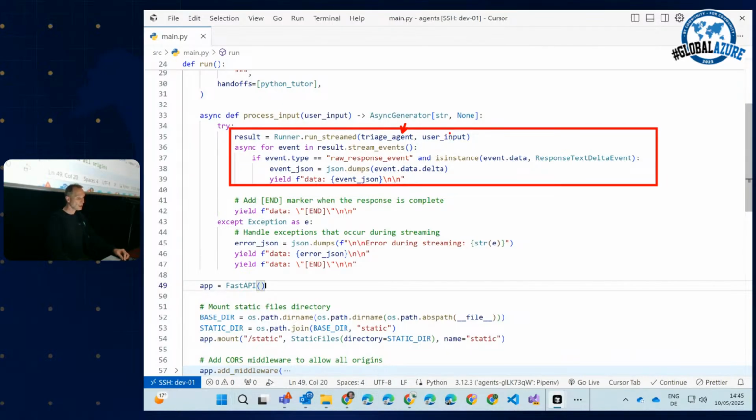We give this triage agent the user input, and then we run streamed. Run streamed means that we tell, in this case, OpenAI, that it shouldn't wait until the answer is complete. It should take every single token that the LLM spits out and send this token immediately from the LLM over the web server through our code to the browser.